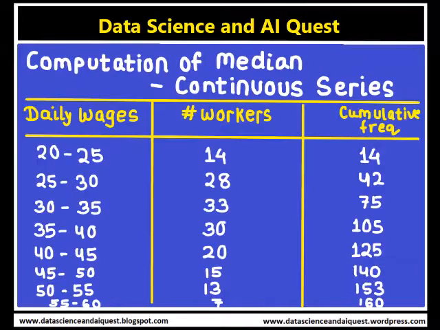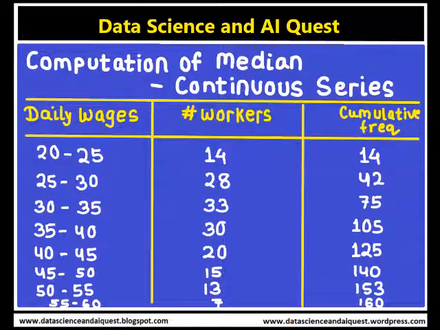From the above class intervals, the median is the value of the n by 2th item, that is 160 by 2, that is the 80th item of the series, which lies in the class interval 35 to 40. The computation of the median for the continuous series can be done using this tabulation form. The daily wages in rupees are highlighted, the number of workers in the second column, and the cumulative frequency in the third column.